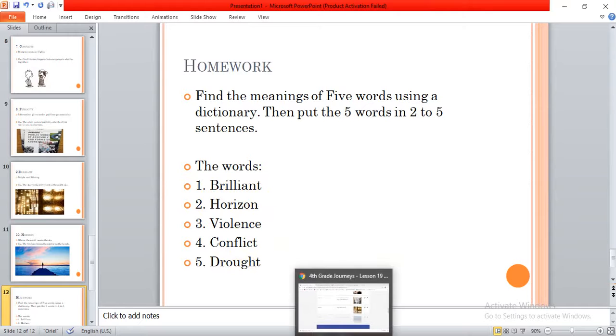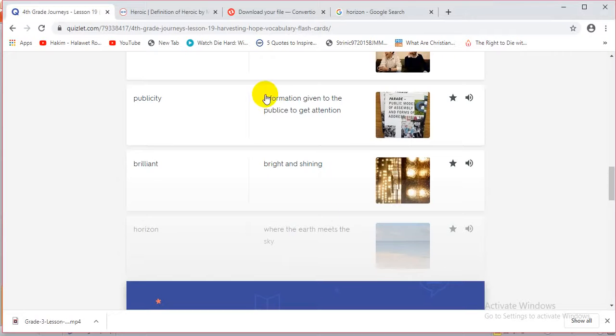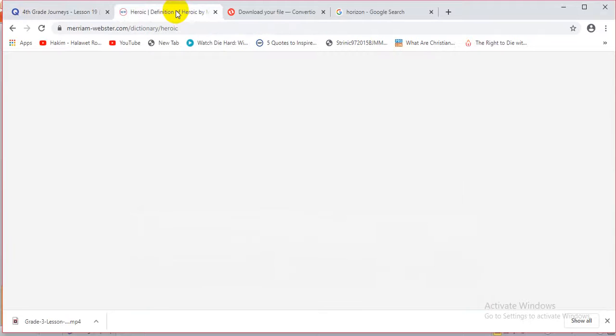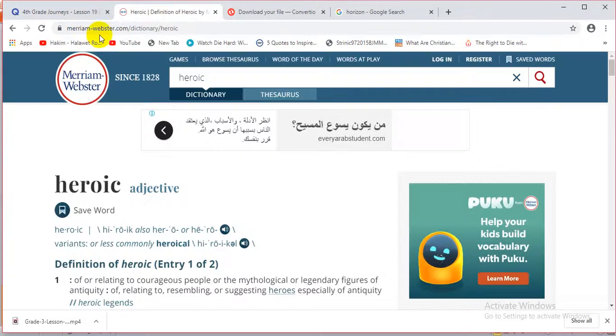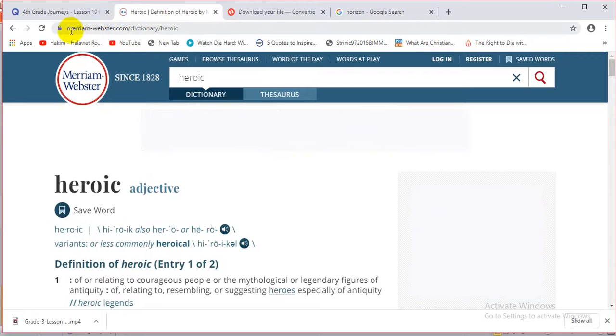I'll show you right now how to use a dictionary. There are lots of dictionaries online. I prefer to use the Merriam-Webster dictionary. You can just enter merriam-webster.com dictionary, and look for one of the words. Here we have the search box, and we can use it to look for the words.